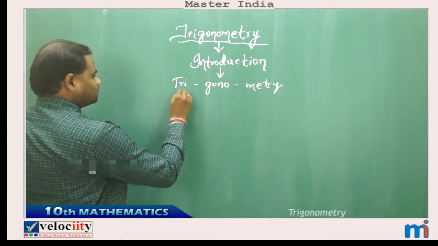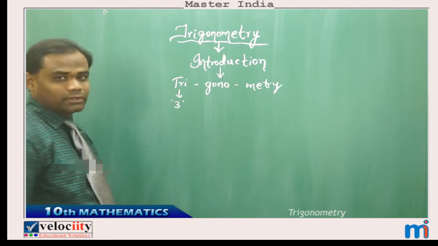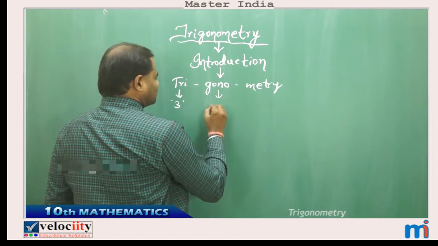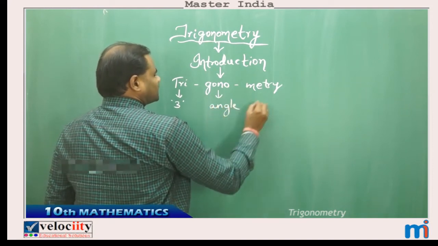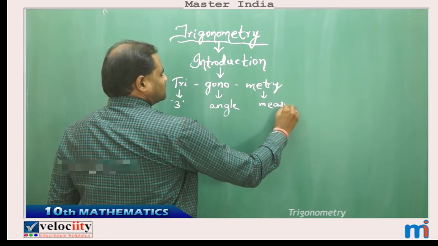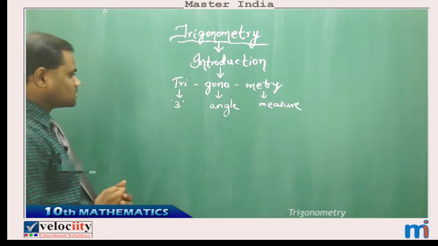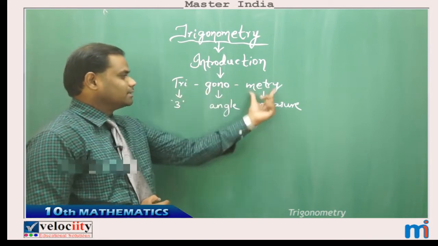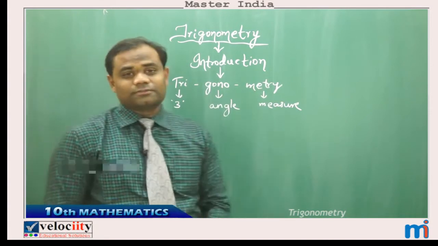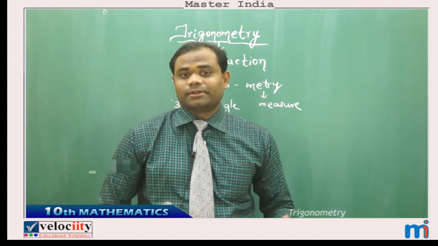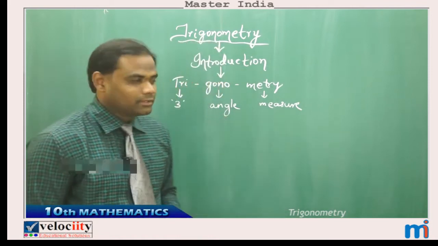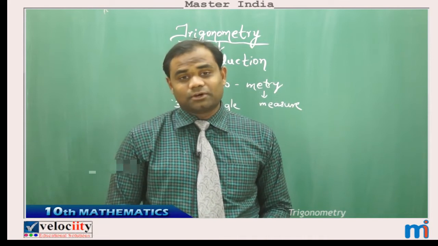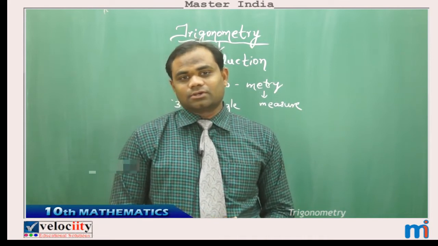Now, tri is 3, which is a three-sided figure, which is a triangle. We know that a three-sided figure is a triangle, and gono is angle, and metry is measure. So these three basic words split out of trigonometry have their own individual meanings. Tri is 3, gono is angle, and metry is measure. Measure of three angles of a triangle is called trigonometry.